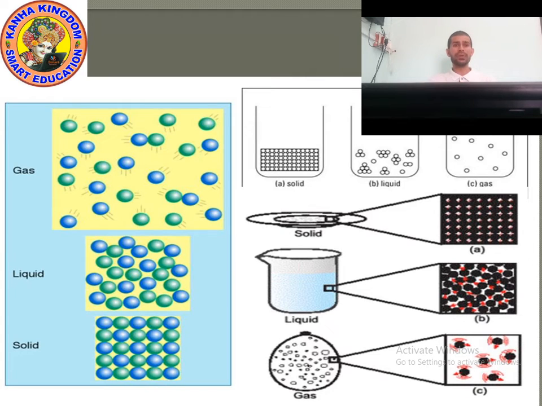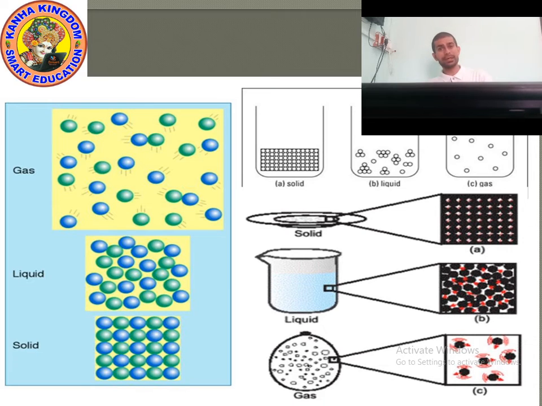Now, look at the picture of gas. Look at the particles of gas. They are very far apart, so we can say the space between the particles is maximum. It means the force will be minimum. So, the force of attraction between the particles of gas is minimum.